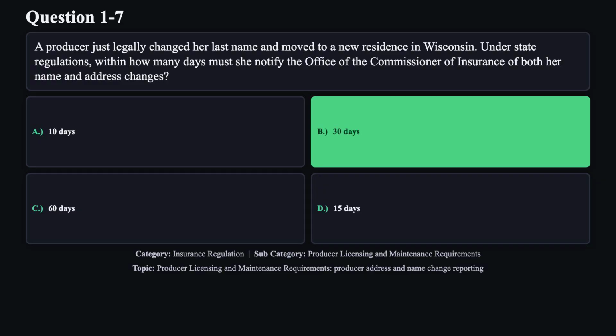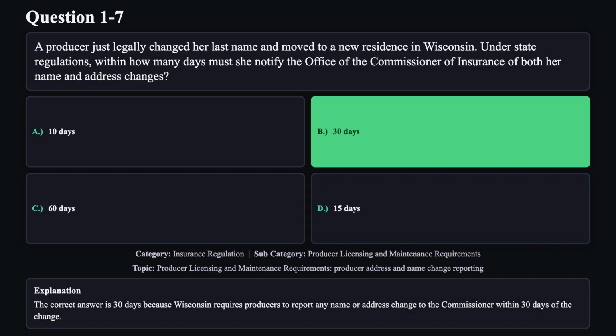The correct answer is B. The correct answer is 30 days because Wisconsin requires producers to report any name or address change to the commissioner within 30 days of the change.